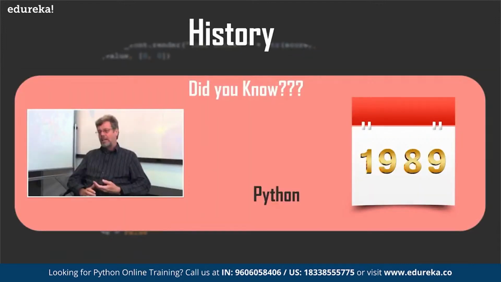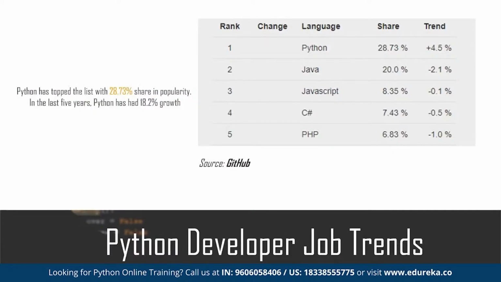This is the person who created Python, and his name is Guido van Rossum. He created it in 1989. Suddenly, there is a big buzzword coming in for Python, right? Python has topped the list with a 28.73 share in popularity. In the last 5 years, Python has had 18.2 percent growth, right? That is what you can see here. And obviously, there are a lot of jobs available as well.